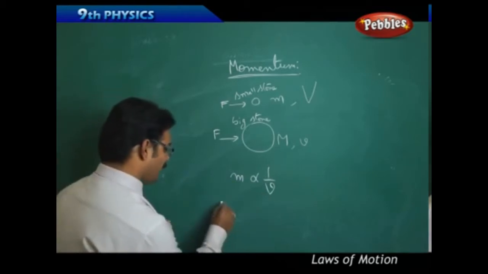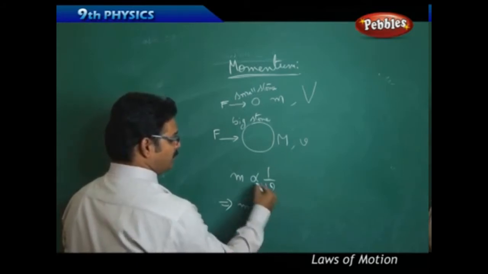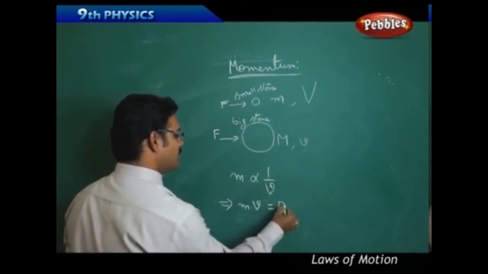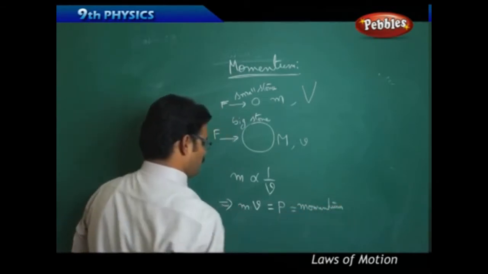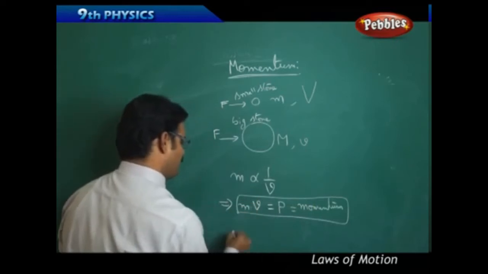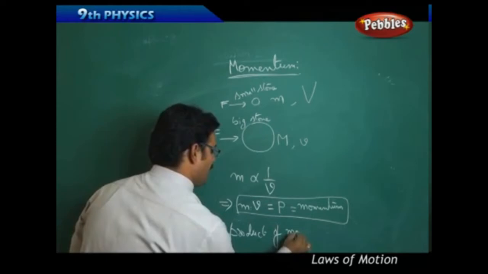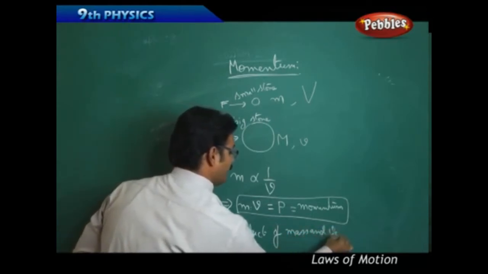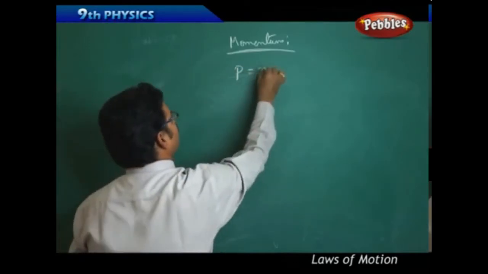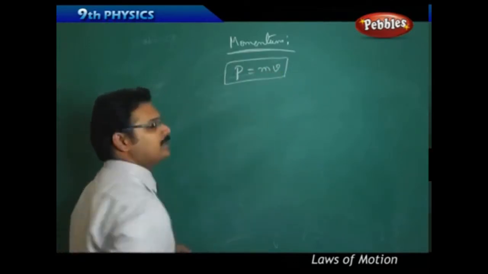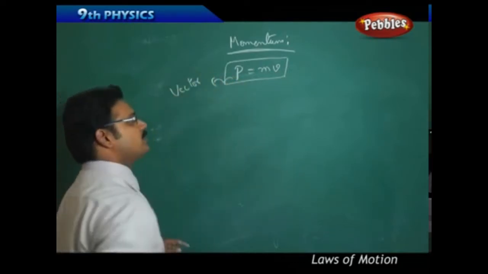Then what he did was take v to the left-hand side, m into v, and he changed the proportionality to an equality with a constant p, and this p is called momentum. So momentum is defined as the product, meaning multiplication, of mass and velocity. So momentum p equals m into v. This is the important formula. And momentum is a vector quantity. It has both magnitude and direction.